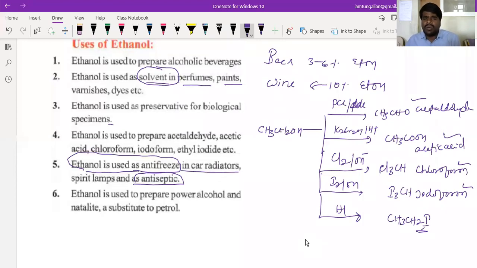Right. Ethyl alcohol is used to prepare power alcohol and naphthalite, and as a substitute for petrol. It is also used in the preparation of eco-friendly petrol. So these are all the various uses of ethyl alcohol.